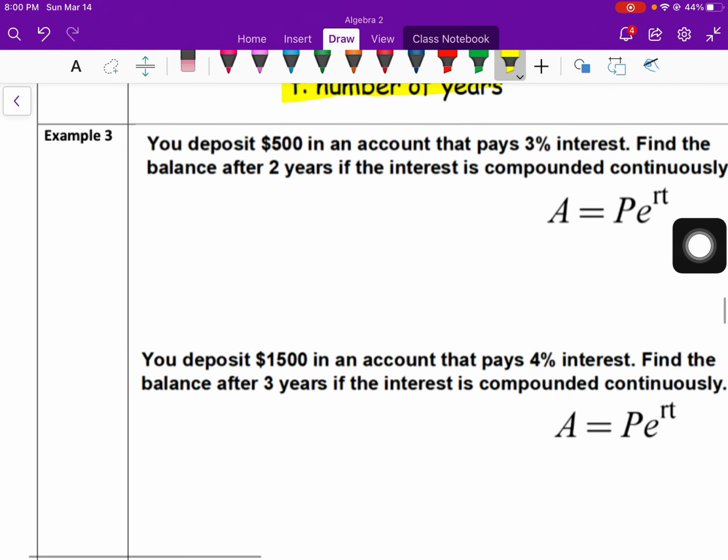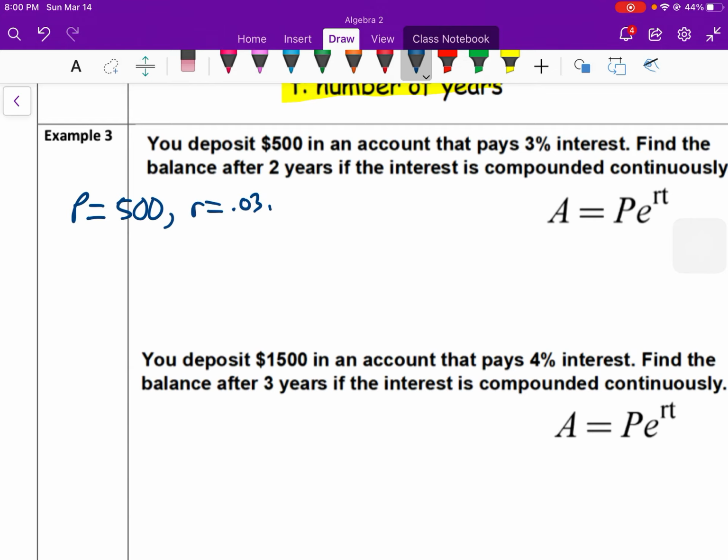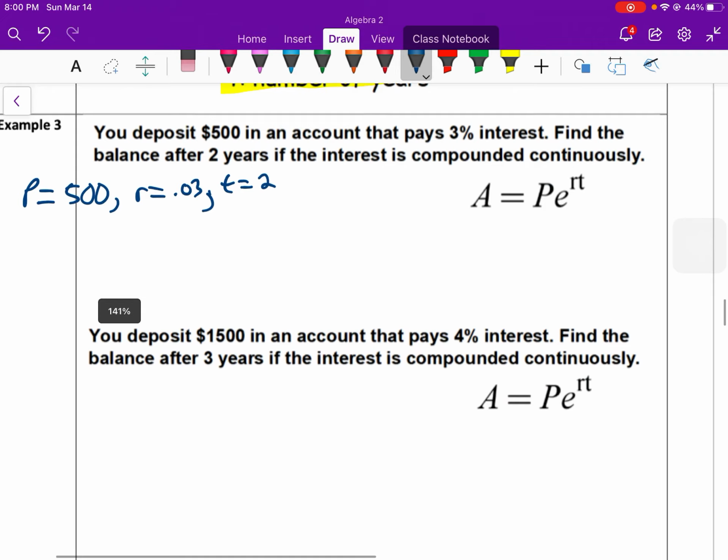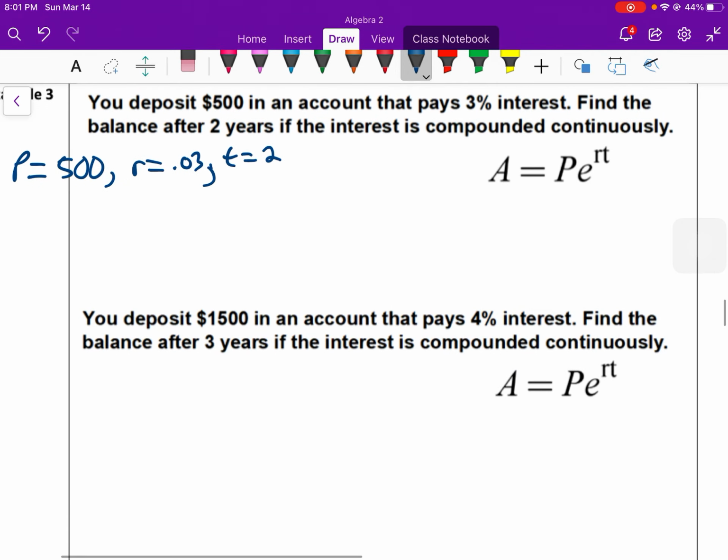So let's go through it. You deposit $500 into an account. So that's your starting amount again. That pays you 3% interest. What's the rate? It's 3%. Find the balance after 2 years. So T is 2 if the interest is compounded continuously. And we're not finding something to plug in for E, because I'm reminding you that E is a number.